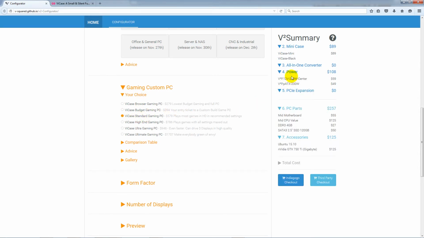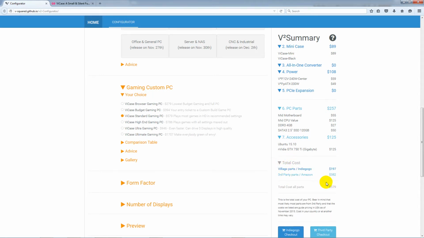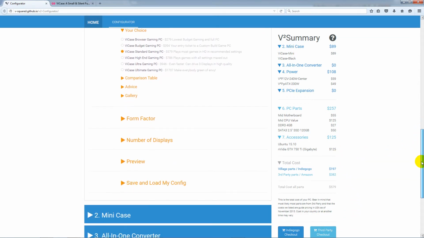When you click it, all the parts are loaded into the summary, and you can check your configuration right here and check out how much it costs you. If you want, you are ready to already check out in Indiegogo and with third-party parts, but we are going to have some fun first.